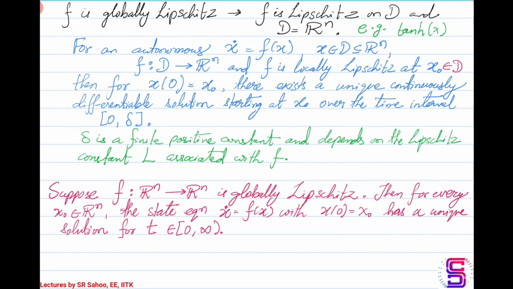This delta is a positive constant and it depends on the Lipschitz constant L associated with f.